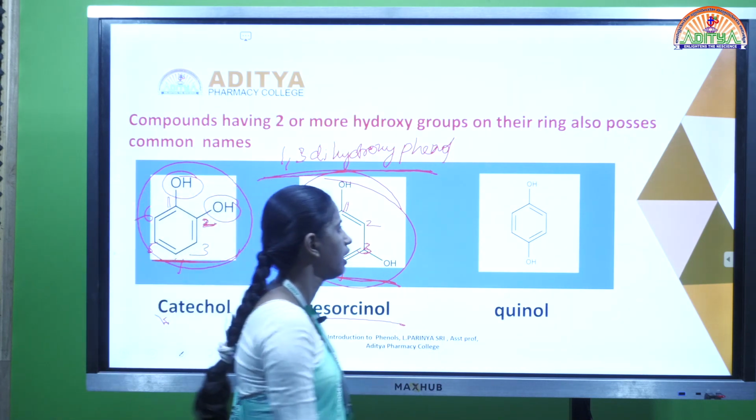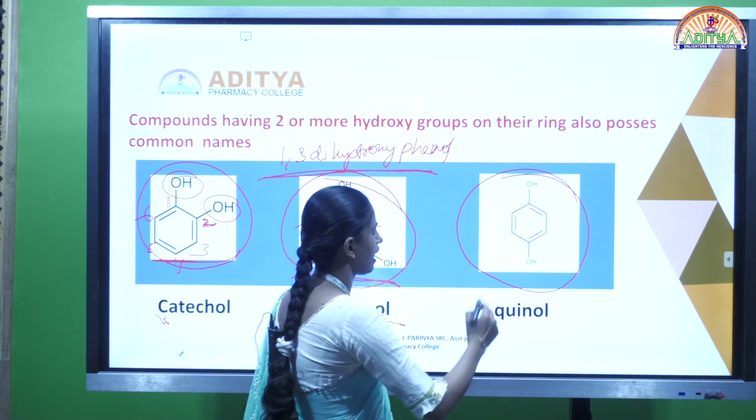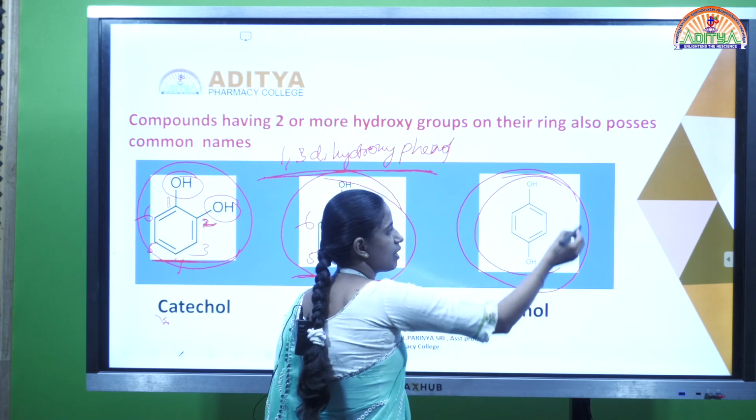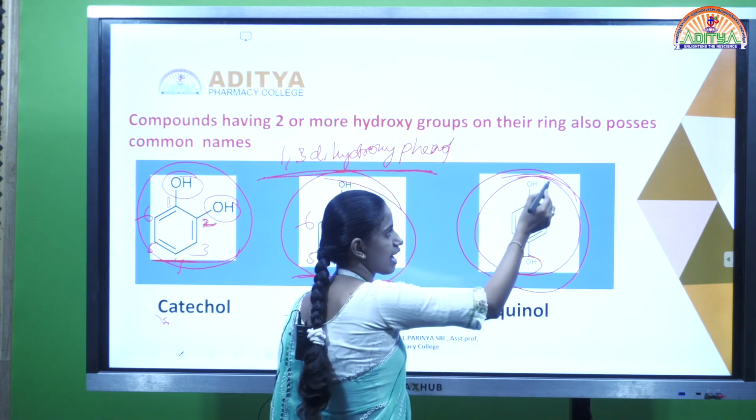And next, coming to another one, quinol. In this quinol, the benzene ring is directly attached to 2 hydroxy groups.